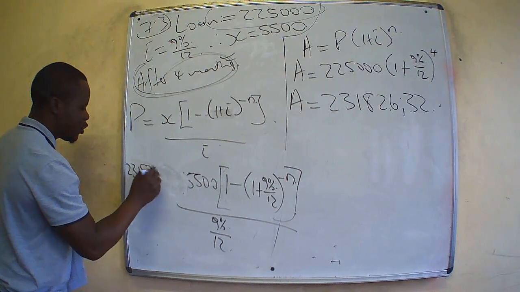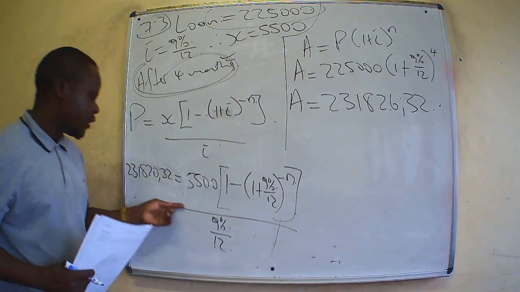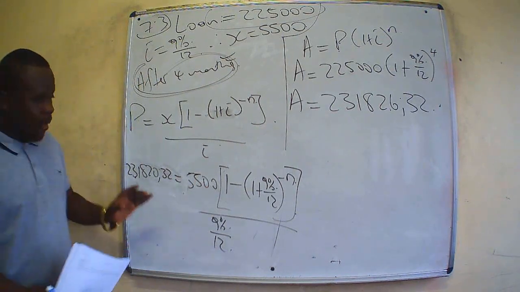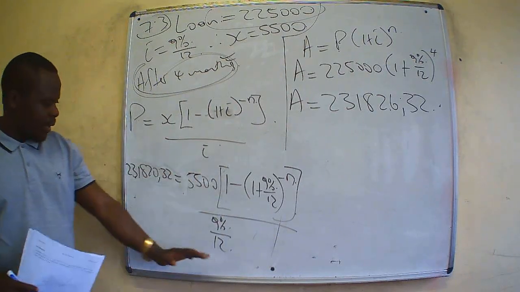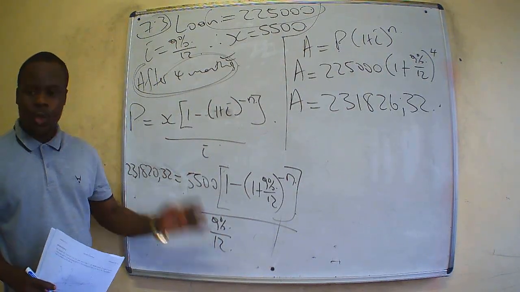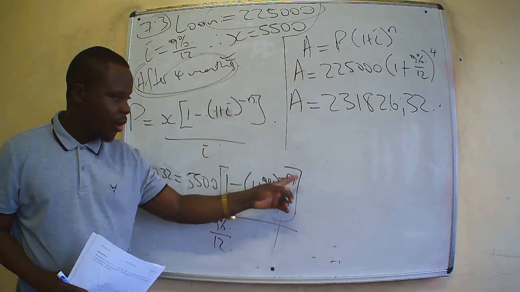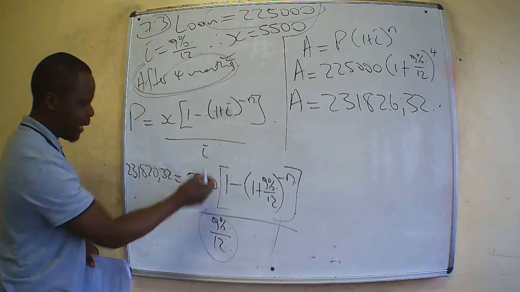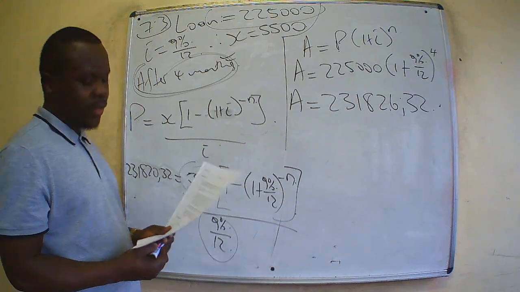So this is 231,820.32 equals 5.5 bracket over this. Our x is here, we substitute, and this is our interest, our i. We are looking for the value of n. Now let us cross multiply: we cross multiply this and divide by this. That is our next stage. Let's create space on the other side.